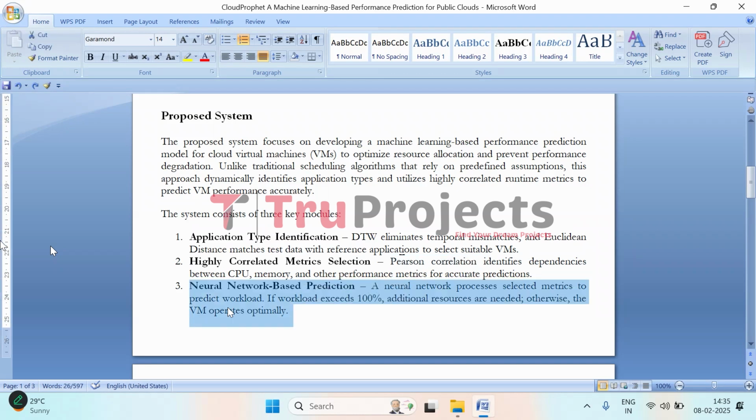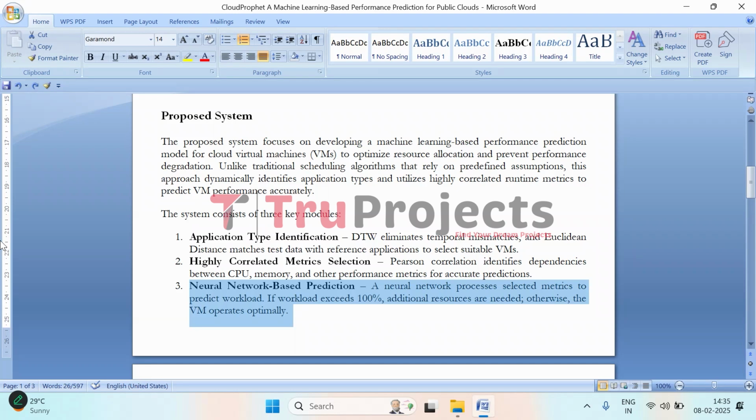Then comes machine learning prediction. So here we are using a neural network model. Once the important metrics are selected, they are fed into the neural network that predicts the workload of the virtual machine. If the workload is predicted to go over 100%, it means that the virtual machine will struggle to handle the demand and additional resources are needed to prevent performance degradation.